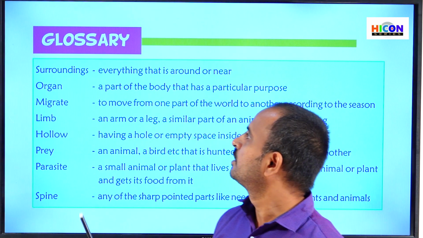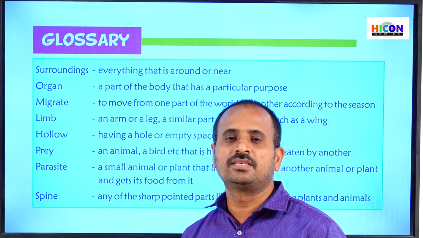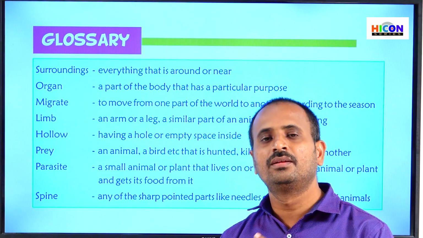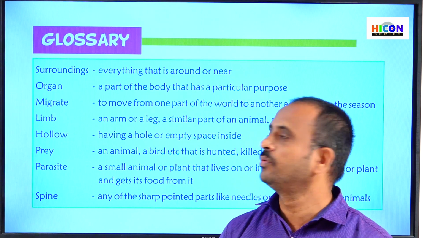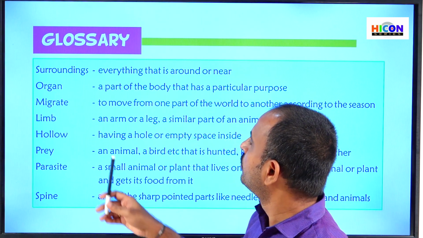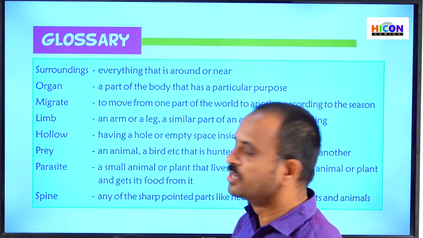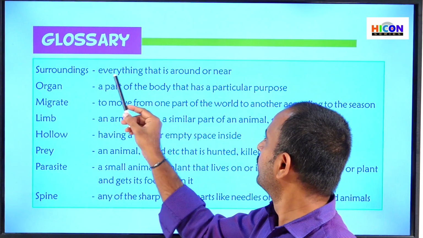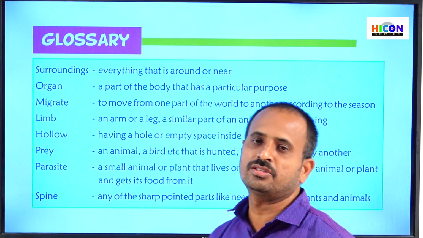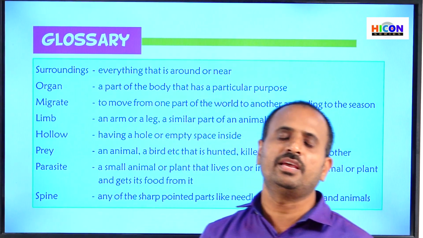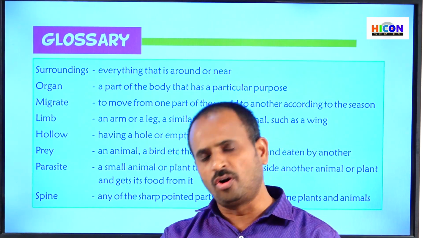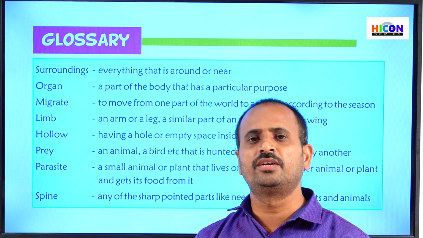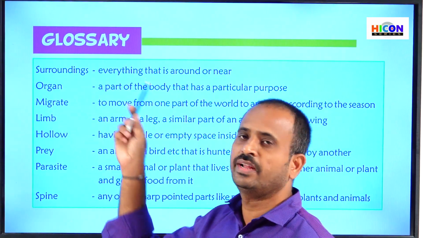Now let us see the hard words. Let us see some hard words you can find in this chapter. That means you may feel the words in this chapter are hard. Some words are given here. The first word is surroundings, everything that is around or near. Children, surroundings means everything, that is plants, trees and houses. Everything around us, near to us and far from us, is called surroundings.